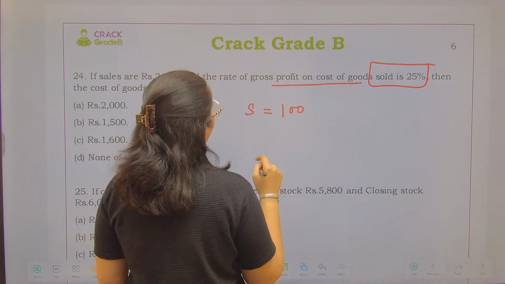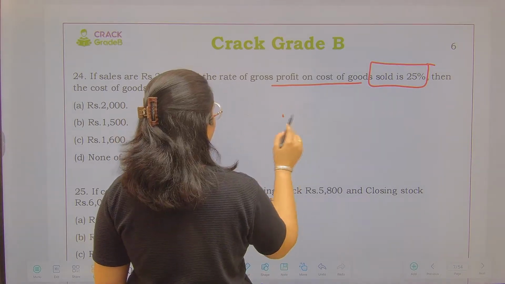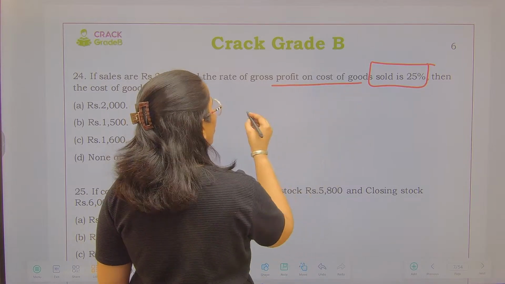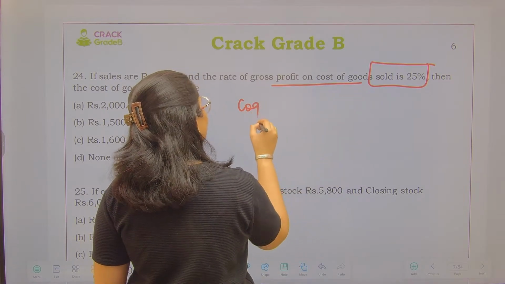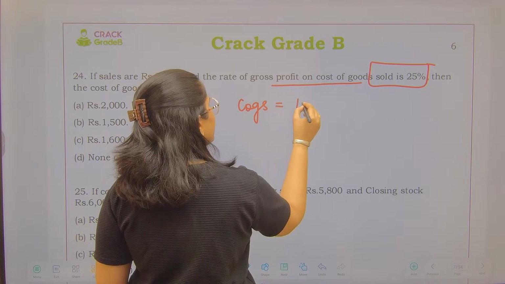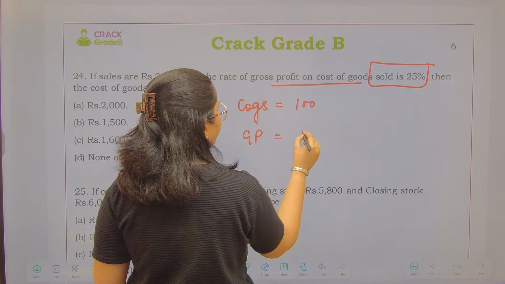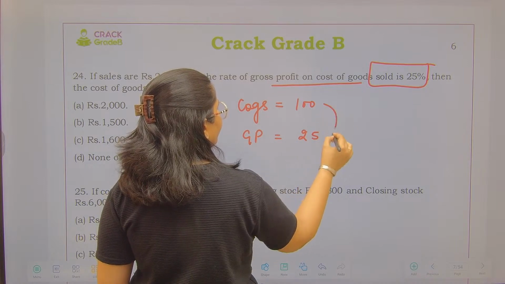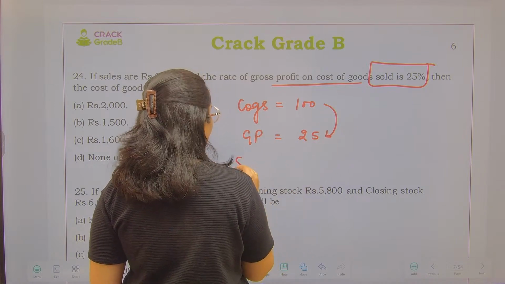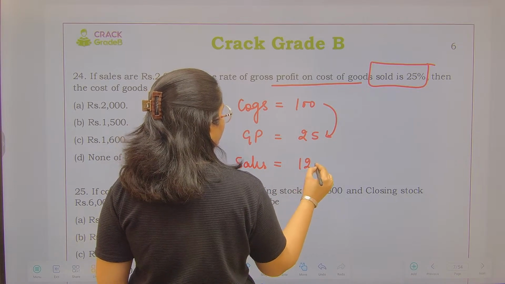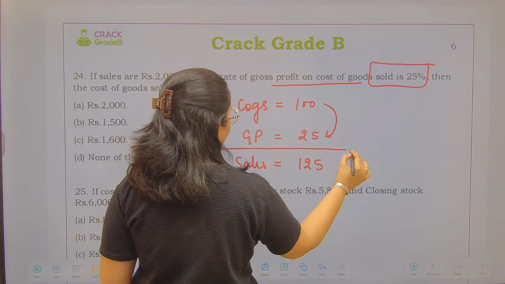just wait. They have told us the rate of gross profit on cost of goods sold. So let us assume cost of goods sold is 100. So gross profit is going to be 25% on 100, and as a result sales is going to be 125, the total of these two.